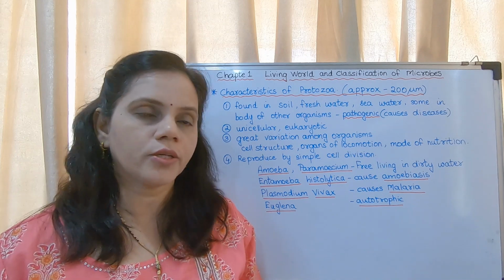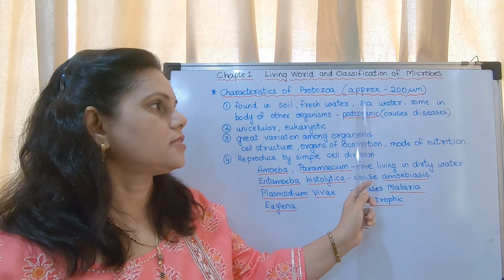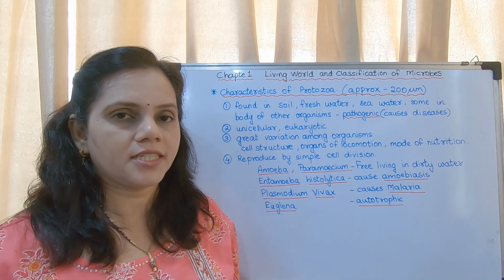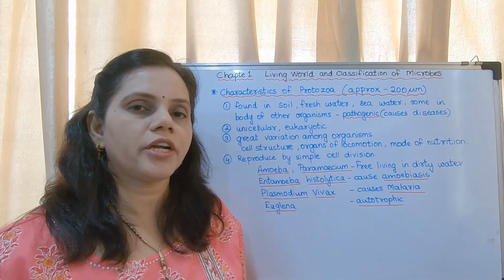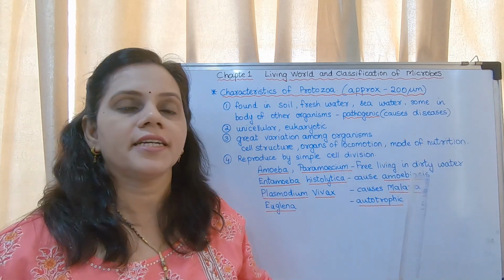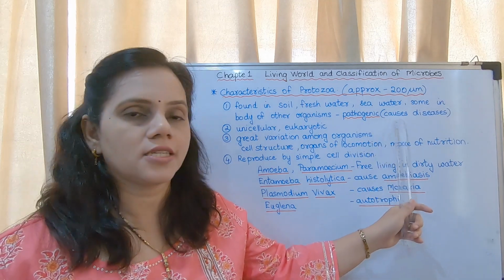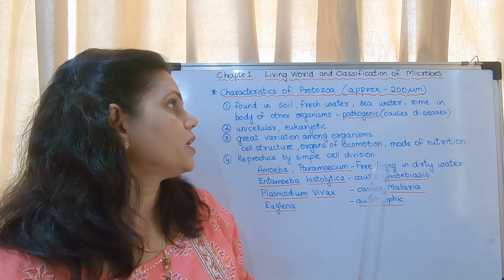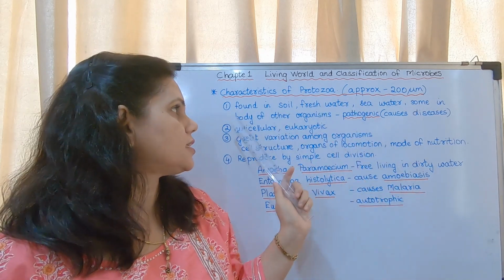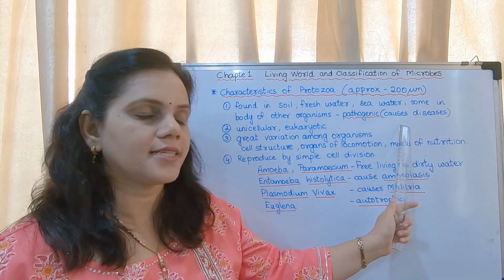Bacteria are prokaryotes. This belongs to eukaryotes. They are found in soil, fresh water, sea water. Some are in the body of other organisms, and if they are found in the body of other organisms, they are pathogenic. Pathogenic means which causes diseases. You may write this, causes diseases, in your textbook.